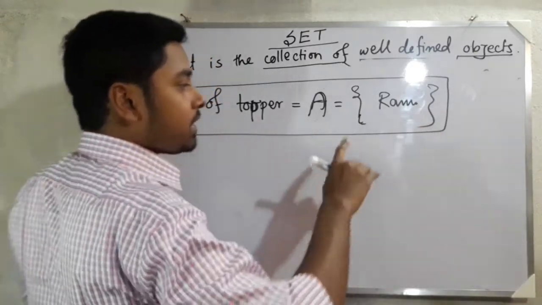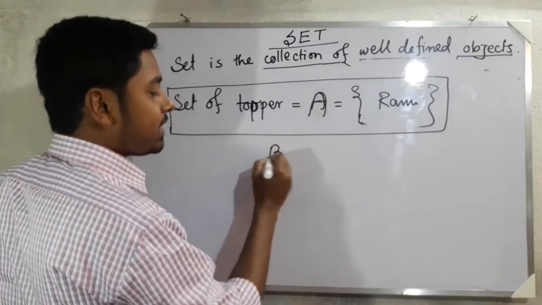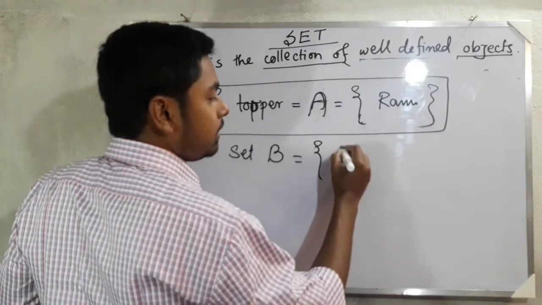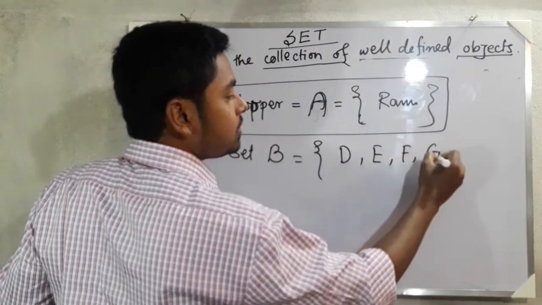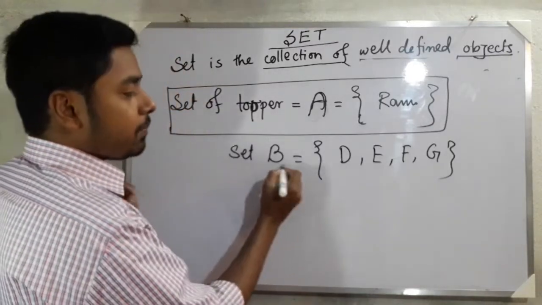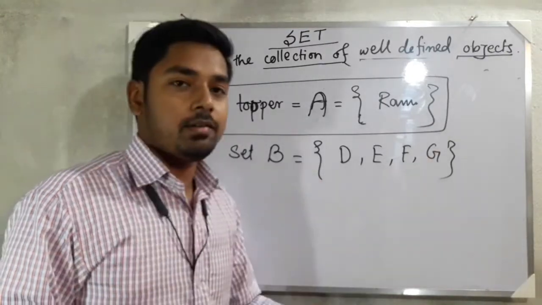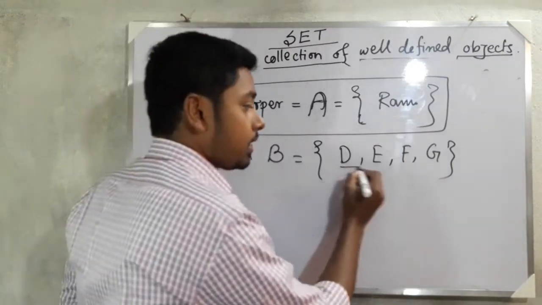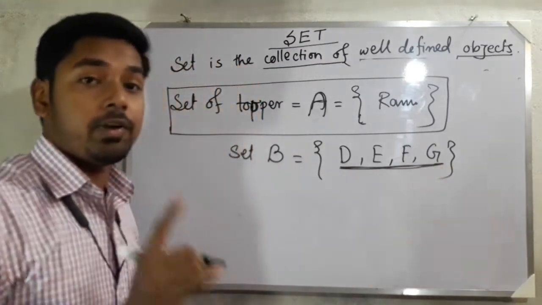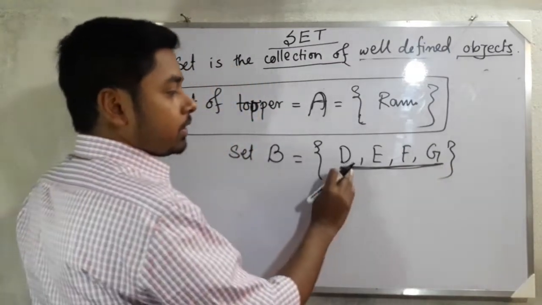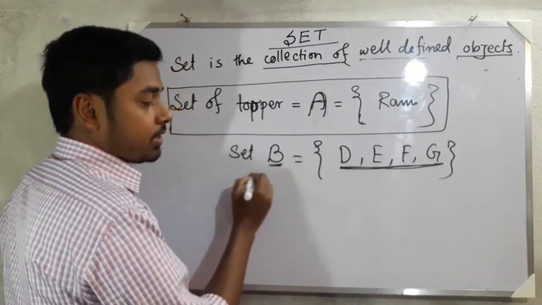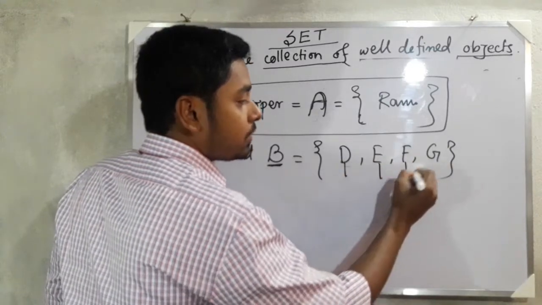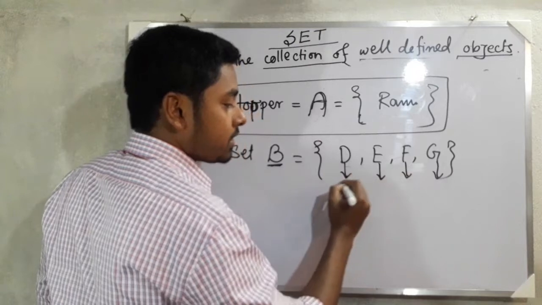Suppose I am taking another example of a set. Suppose set B is equal to D, E, F, G. That means these are the collection of well defined objects. This is called the set. Now these are called what? These are called the elements of the set.